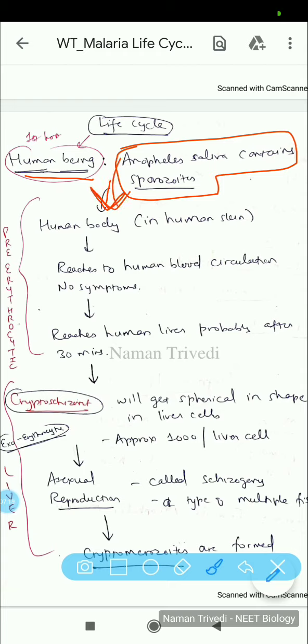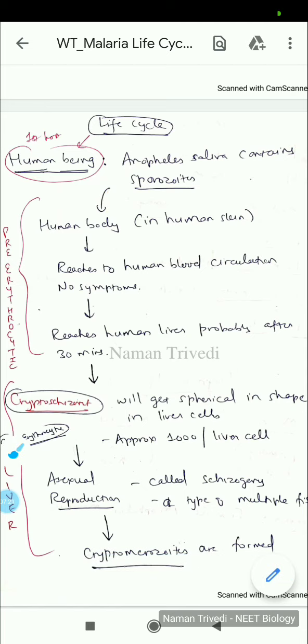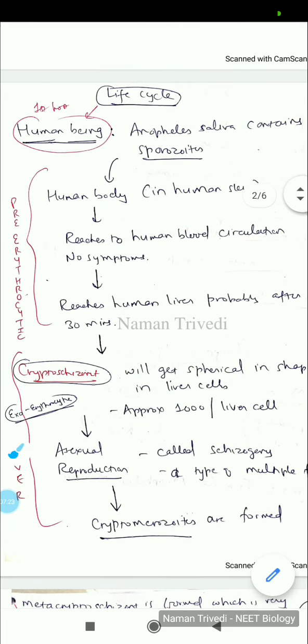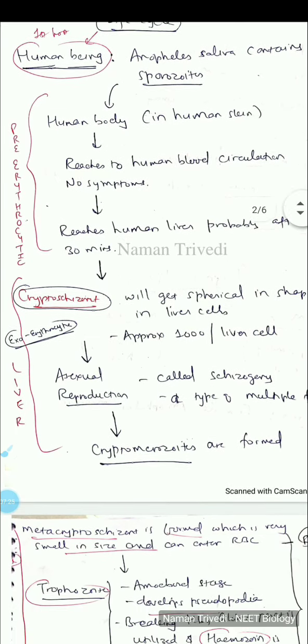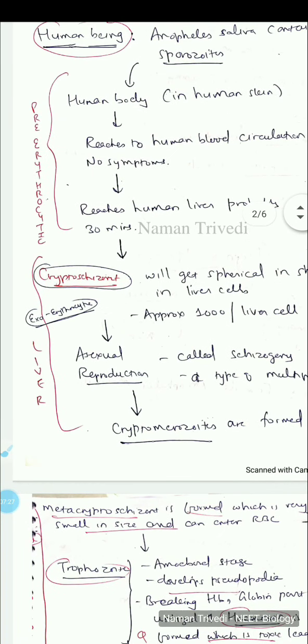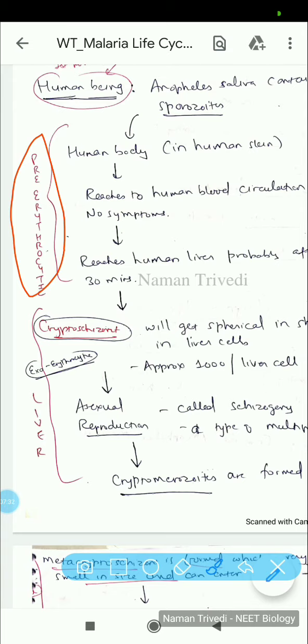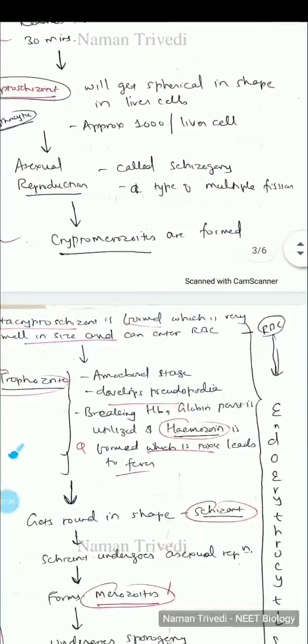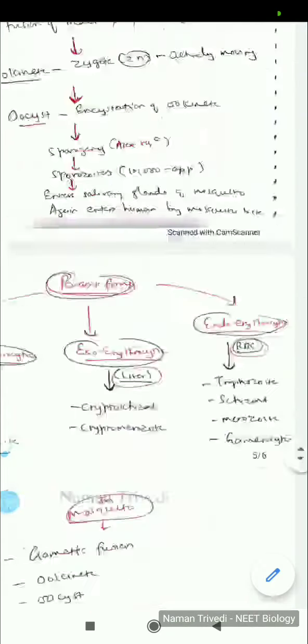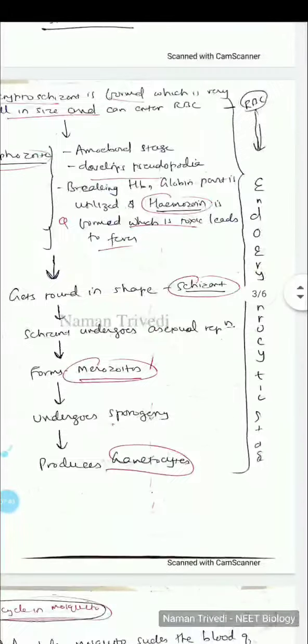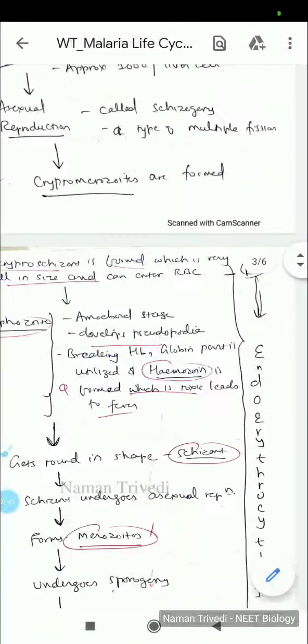You just need to know the life cycle stages. Now we divide the life cycle into three different conditions: pre-erythrocytic, exoerythrocytic, as well as endoerythrocytic.